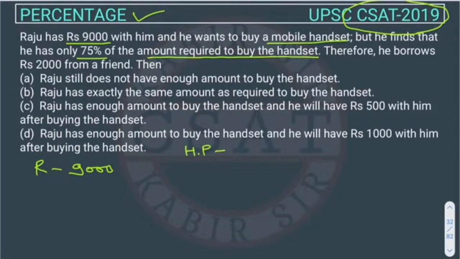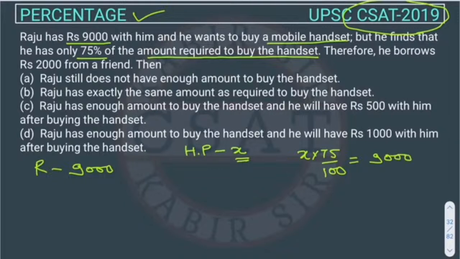Let's assume the price of the handset is X rupees. Raju has only 75% of that. So 75% of X will be equal to what Raju has.